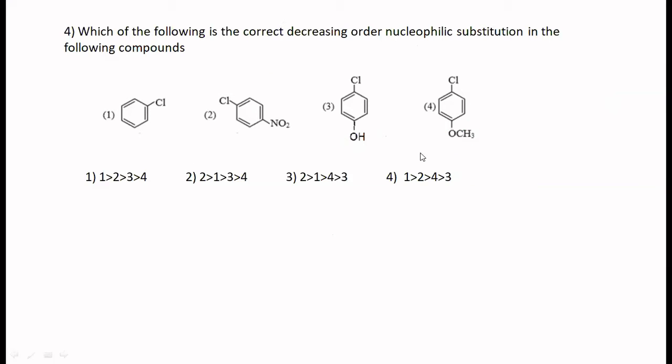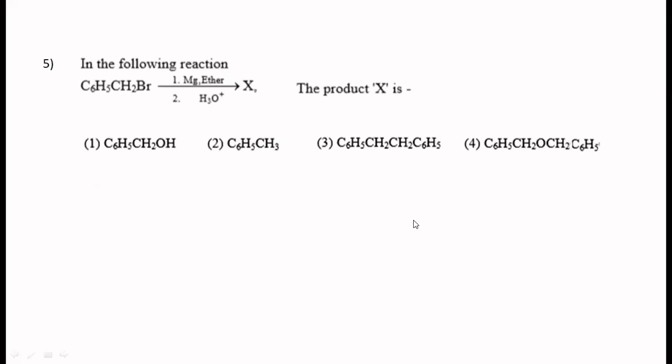Then let's go to the next one. In the following reaction, C6H5CH2Br, I have got magnesium ether as the first reagent, H3O plus, hydrolysis, of course, in acid medium, as the second reagent, you are getting X here. What is the product X? What do you think X is? Anybody who has done this problem? This question?